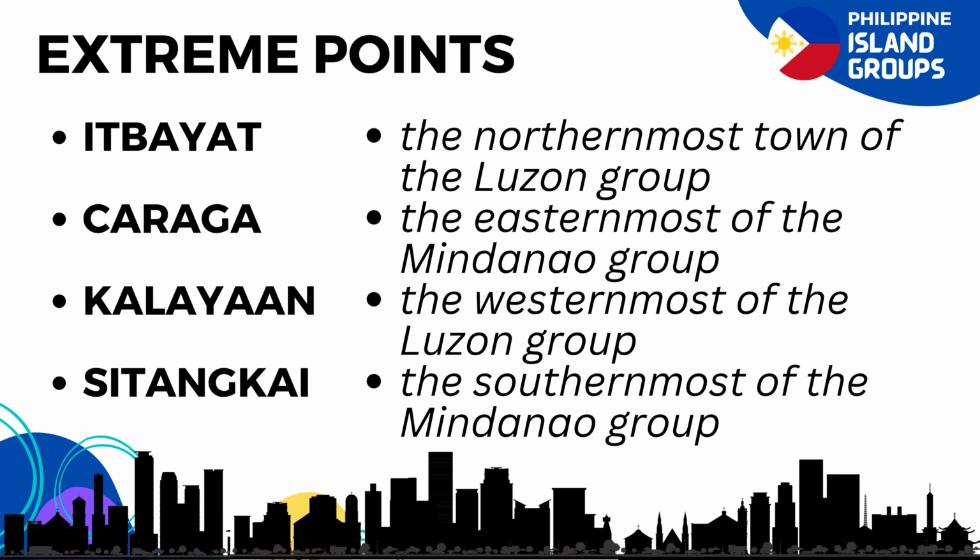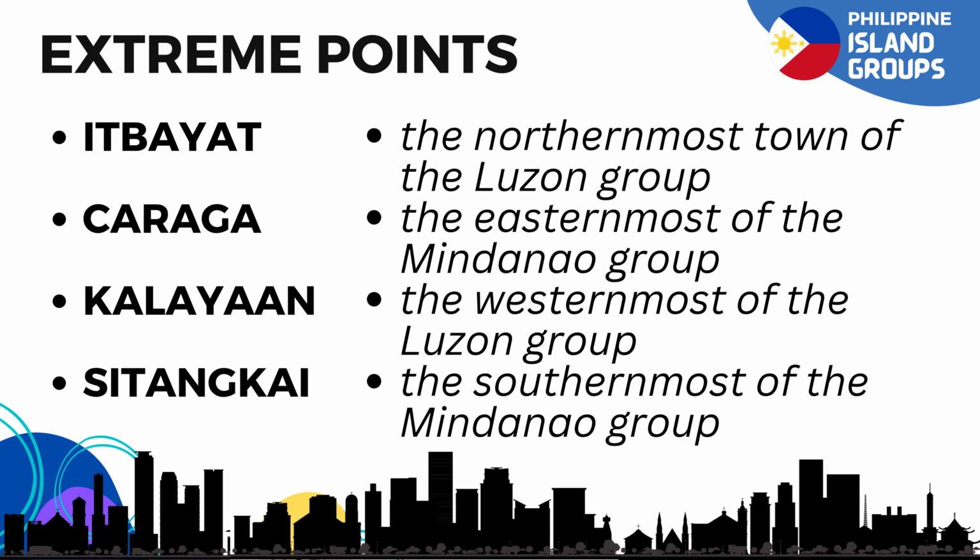The extreme points of the Philippines are situated at Itbayat, the northernmost town of the Luzon group, Caraga, the easternmost of the Mindanao group, Kalayaan, the westernmost of the Luzon group, and Sitangkay, the southernmost of the Mindanao group. In other words, the northernmost tip and the southernmost tip of the Philippines are found in the towns of Itbayat in the province of Batanes and Sitangkay in the province of Tawitawi.